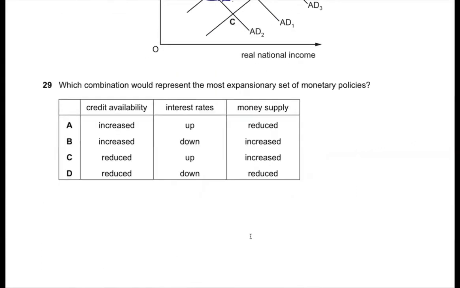Question 29. Which combination would represent the most expansionary set of monetary policies? To make it most expansionary, you have to make money supply the most easy and abundant. So in that sense, you should allow more credit borrowing, and also you have to make the interest lower. So you can make people borrow more and more money available. That's obvious. So I should go for B.